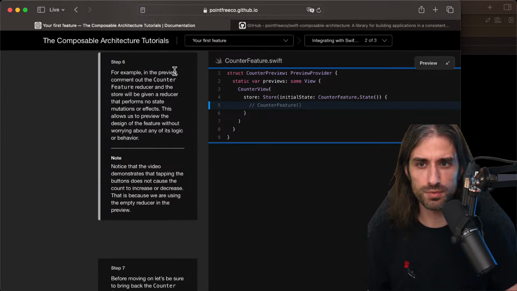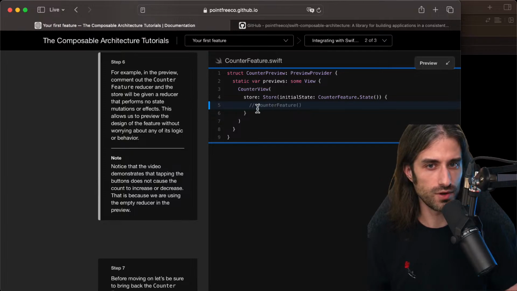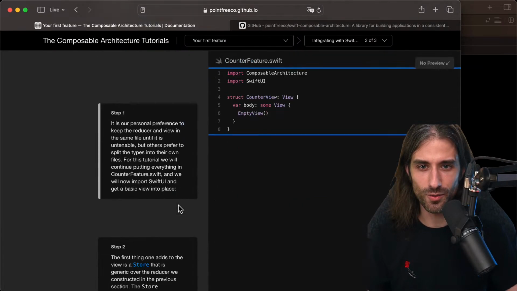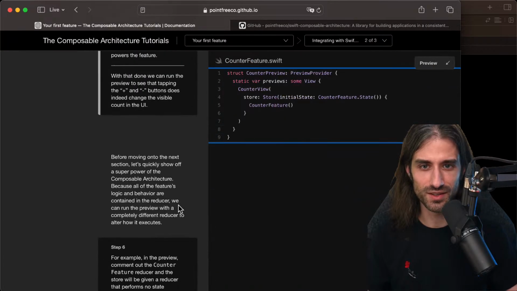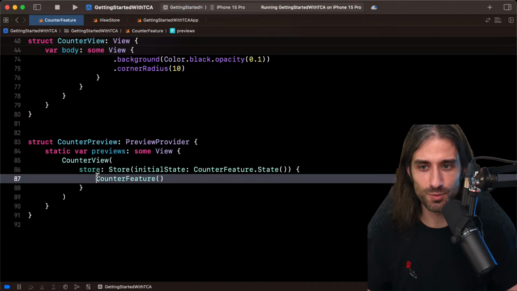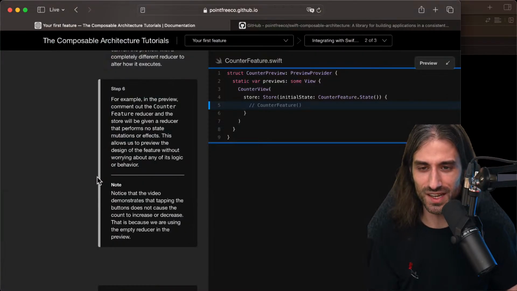So for example, in the preview, we can comment out the counter feature. So actually, it wasn't the code in the app that was commented out. Or was it? No, I thought it was something else. So it's this that I'm supposed to comment out. Okay.